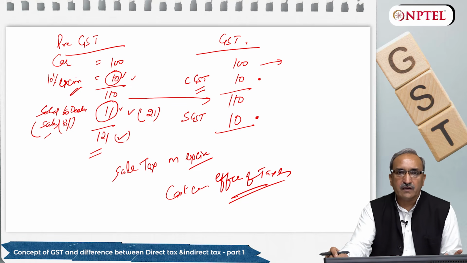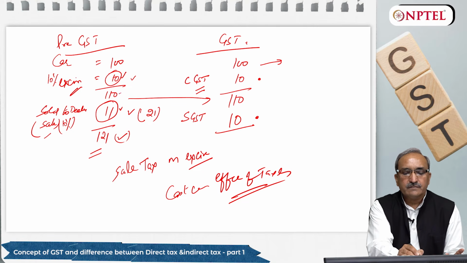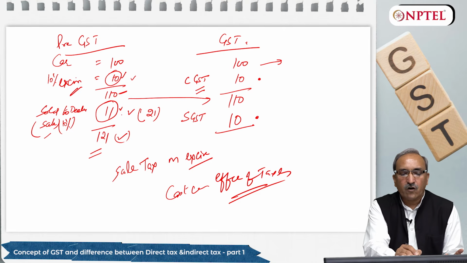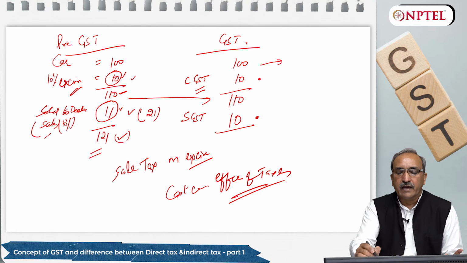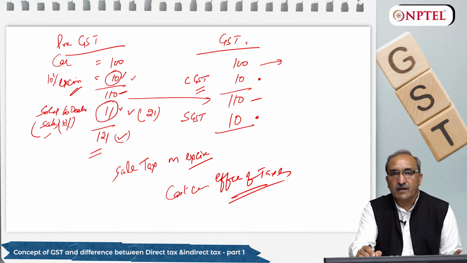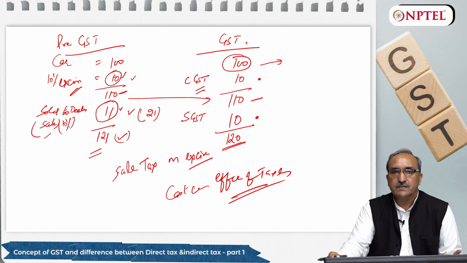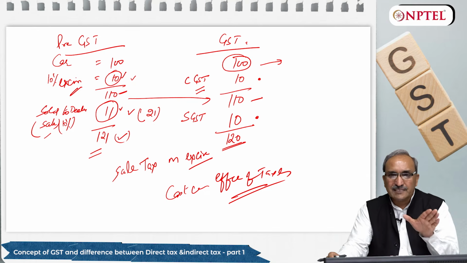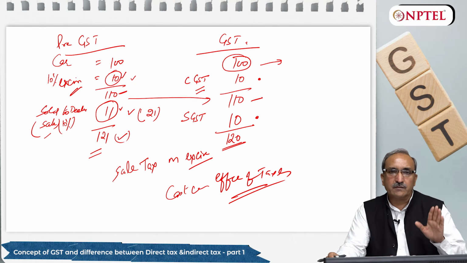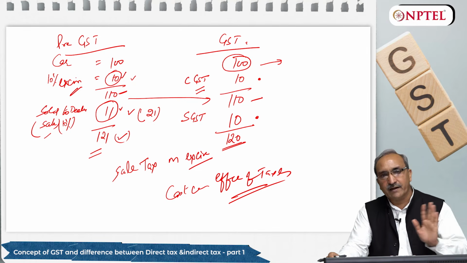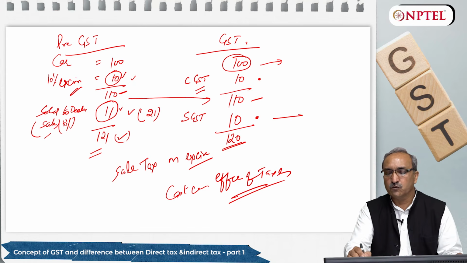Earlier what were we doing? Earlier we were paying sales tax on 110. Here we are not paying on 110, we are paying it on 100 rupees only. So my car value to the customer is 120. So this simple change in the pricing mechanism under GST has reduced the price of a car by rupees 1.